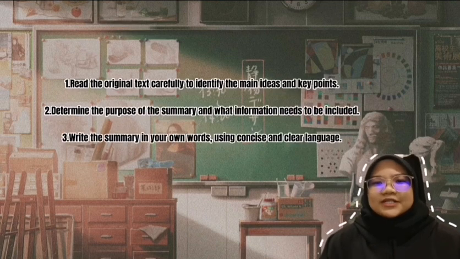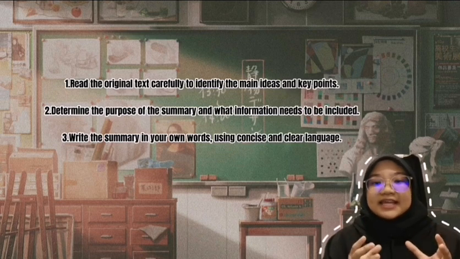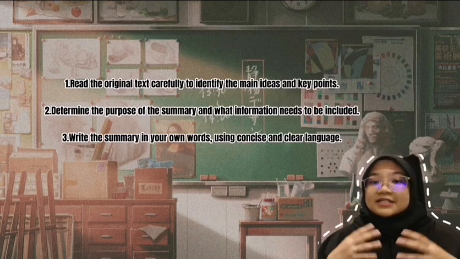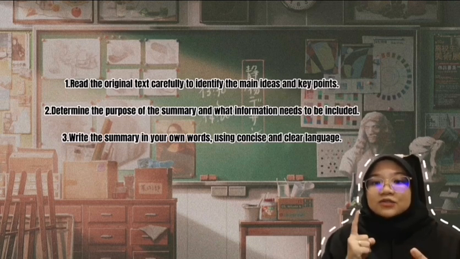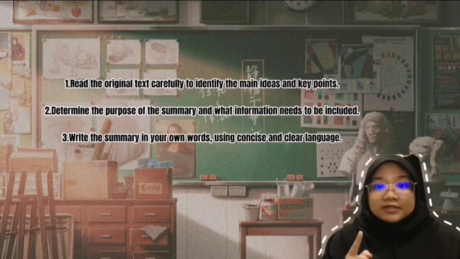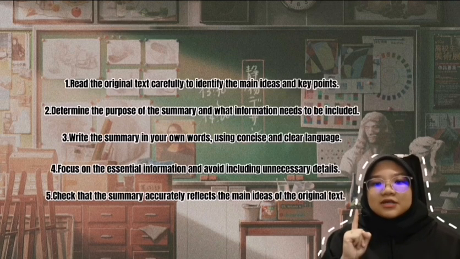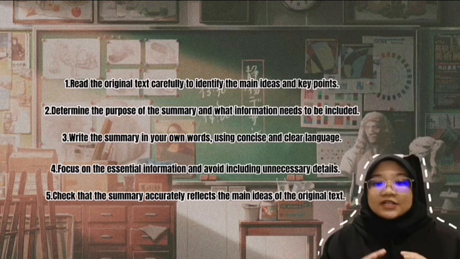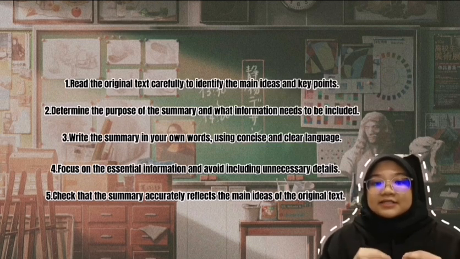The first one, read the original text carefully to identify the main ideas and the key points. Second, determine the purpose of the summary and what information needs to be included. Third, write the summary in your own words using concise and clear language. Fourth, focus on the essential information and avoid including unnecessary details. And the last one, check that the summary accurately reflects the main ideas of the original text.